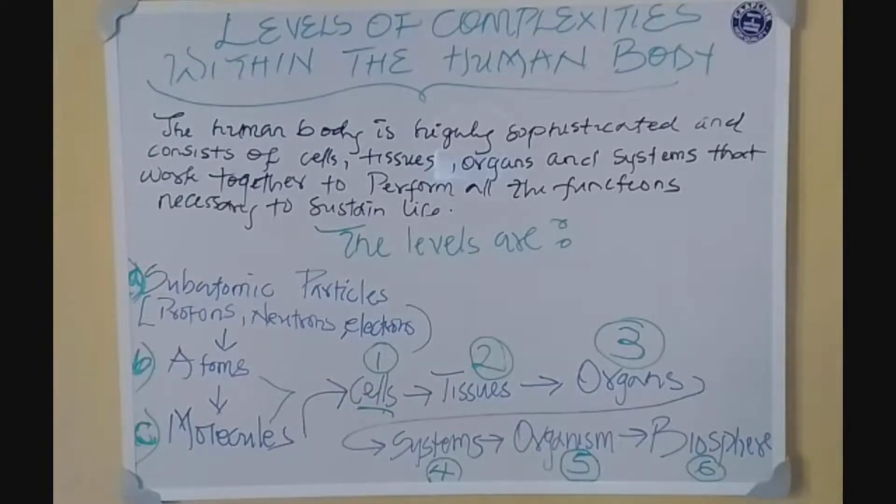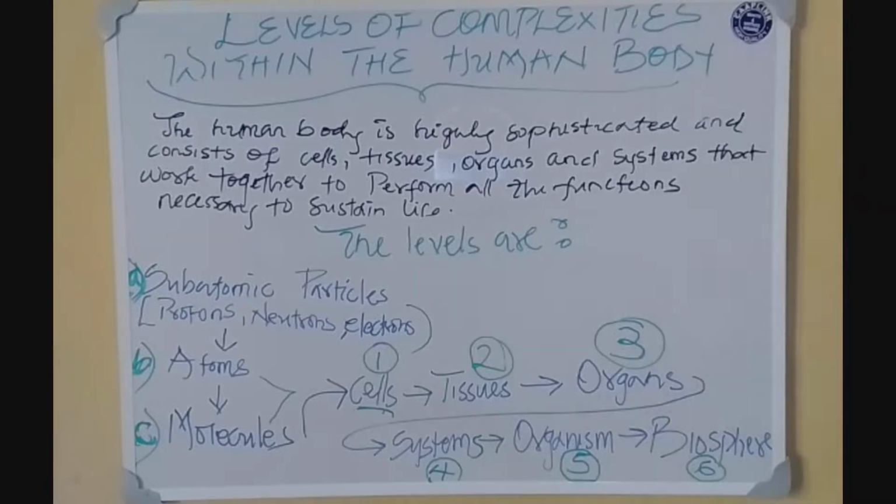So the summary of what we are saying is that the human body as we know it is sophisticated. It consists of numerous cells, tissues, and organs that come together to help sustain life. That we can move, that we can eat, that we can do all the things that we do as human beings, is because there's this harmony, this collaboration between the cells, tissues, organs, and systems in our body that help us carry out all the activities of life that are necessary for us to continue to live on.